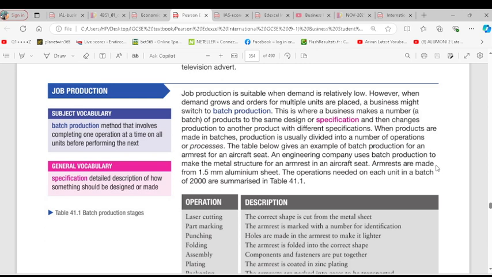Job production is you producing a pen. Just one pen, then you go to the next one. Whereas in batch production, you produce them in units, in huge quantities, before you move to the next one. You produce a really huge quantity, and you go to the next batch. Is it clear? Okay.